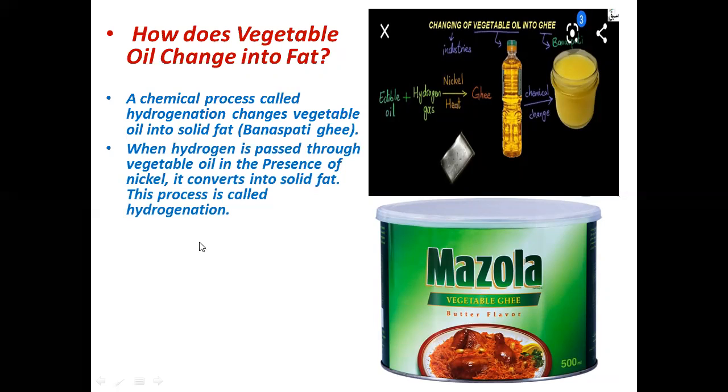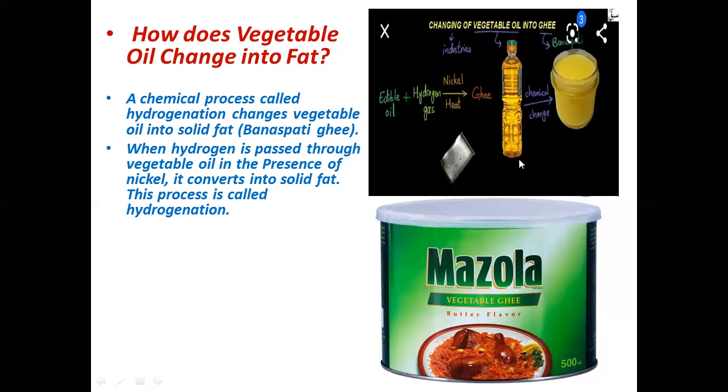When hydrogen is passed through vegetable oil, you can see edible oil. When hydrogen gas is passed through that edible oil in the presence of a catalyst, nickel, which we use as a catalyst. Catalysts are compounds, which may be metals or any compound, which increase the speed of a reaction. We also give heat to this step when you mix oil and pass hydrogen gas, and by heating and in the presence of catalyst, the oil will convert into ghee.